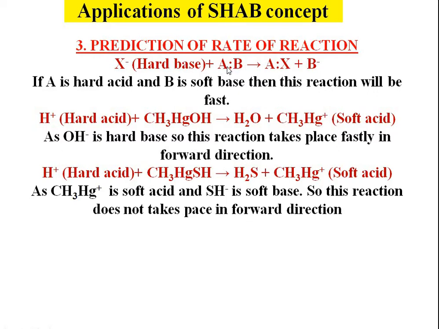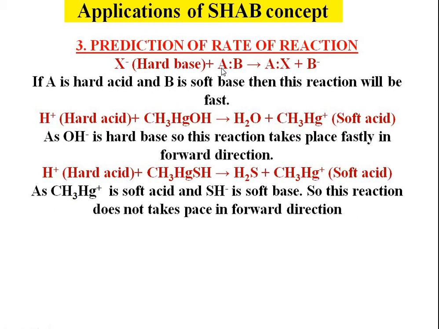AB is a compound. A represents acid, B represents base, and the product formed is AX plus B negative. In the product, the acid of this compound combines with the hard base X. Whether the forward reaction is fast or slow: if A is a hard acid and B is a soft base, then the reaction will be fast.